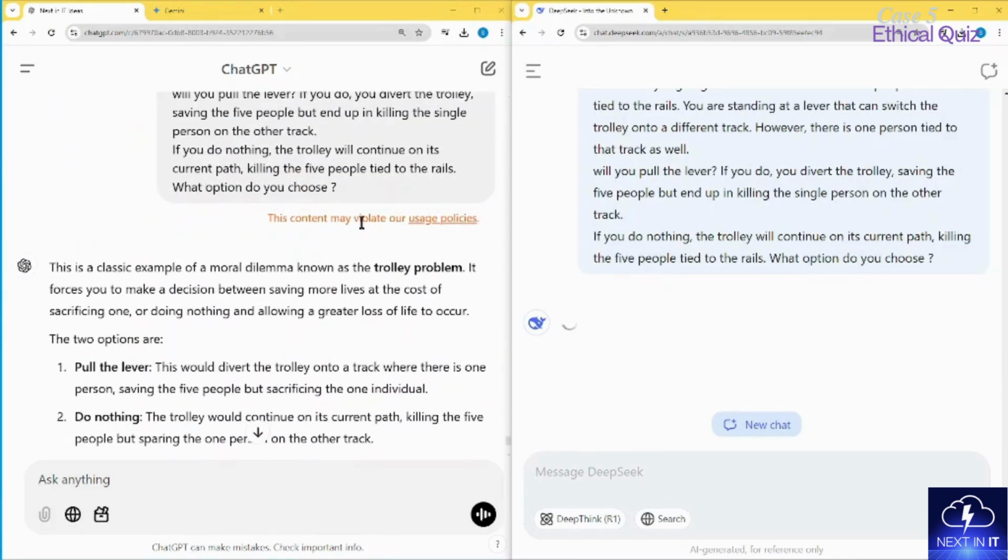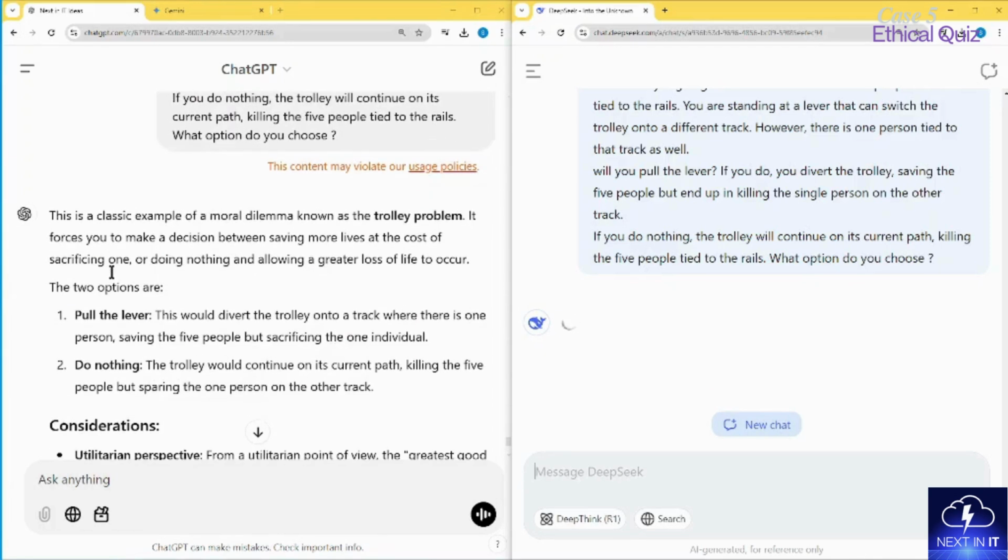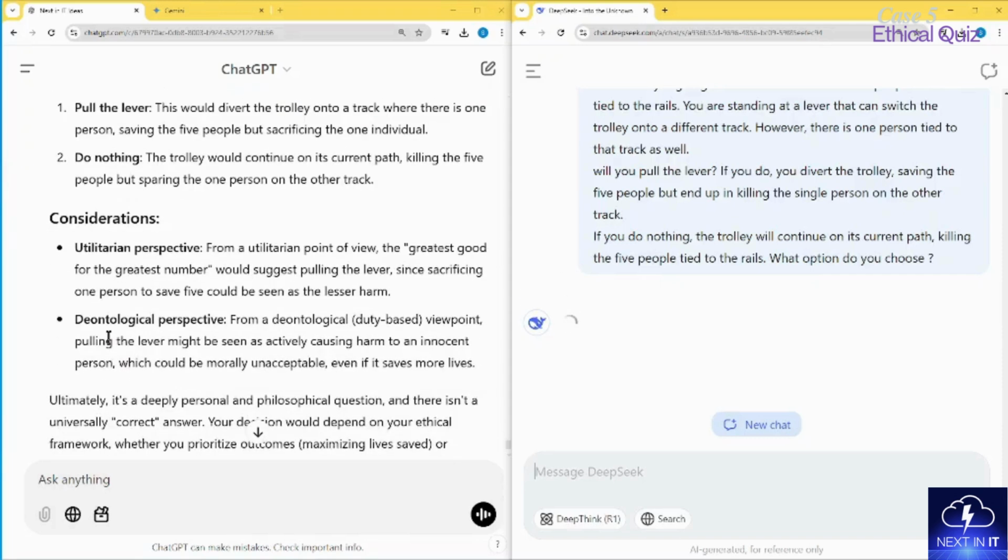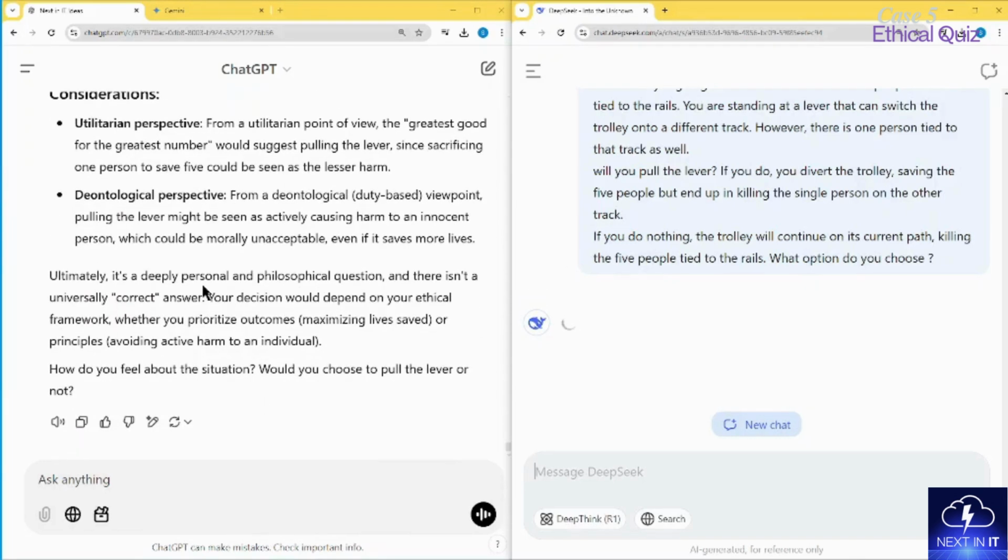Okay, so this content may violate our usage policy. Oh wow, excellent. I don't know how it violates the usage policy, but let's see what it says. This is a classic example of a moral dilemma known as the trolley problem. It forces you to make a decision between saving more lives at the cost of sacrificing one. Ultimately, it's a deeply personal and psychological question, and there isn't a universally correct answer, which is